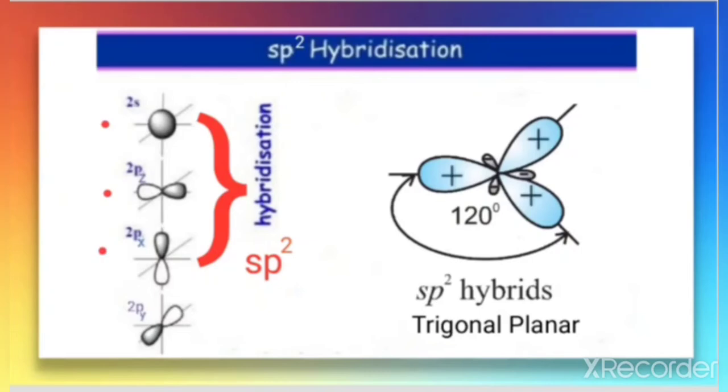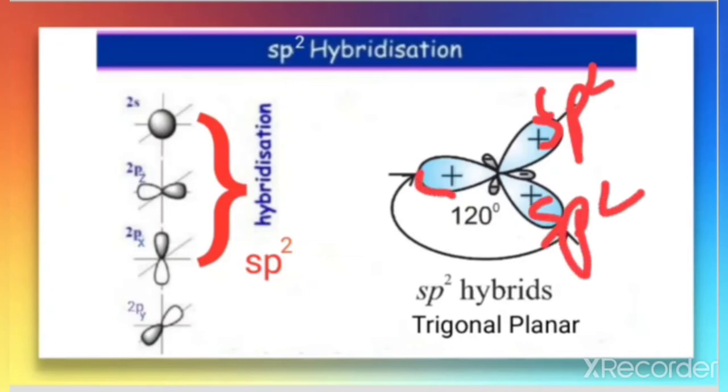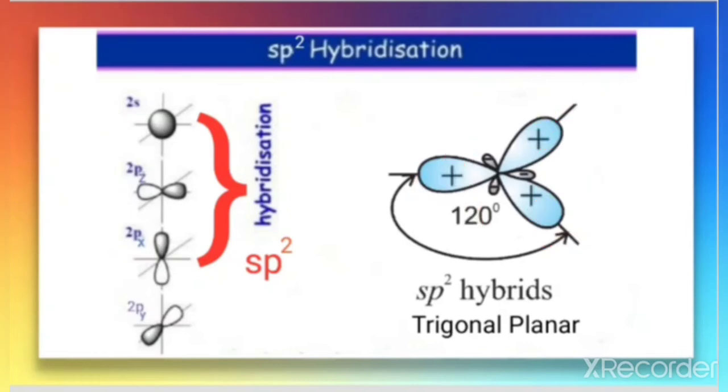So definitely three hybrid orbitals will be formed. As shown in this diagram, this is one sp2 hybrid orbital, this is sp2, and this one is sp2. So in total three sp2 hybrid orbitals are formed because three atomic orbitals are combining, one s and two p. For three, the maximum possible angle is 120 degrees, as shown here.